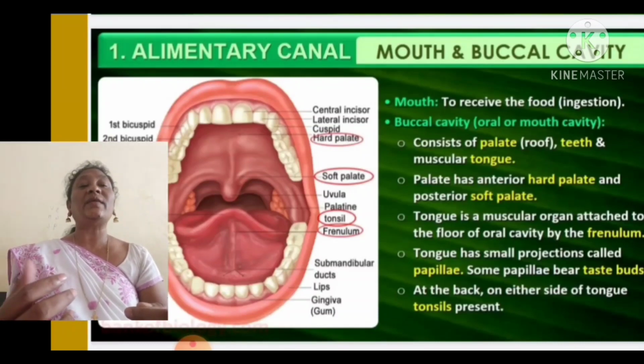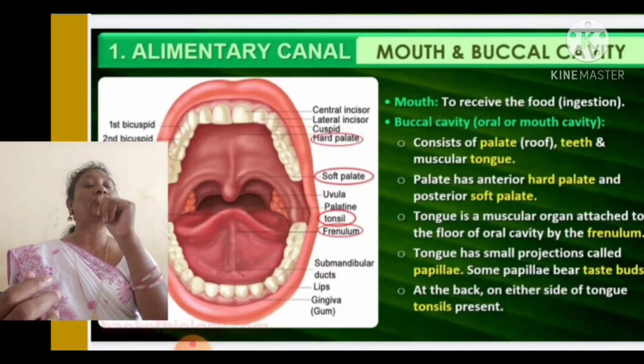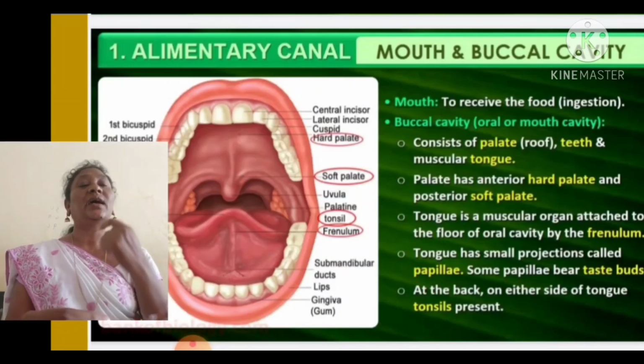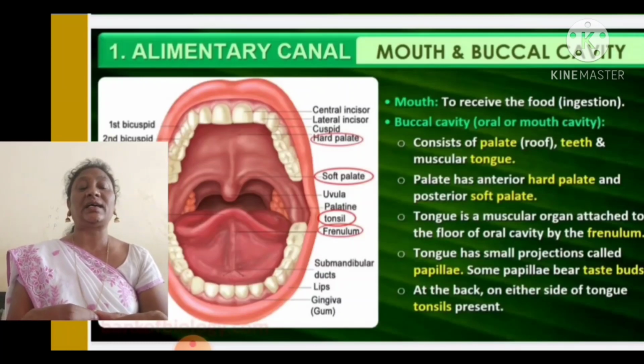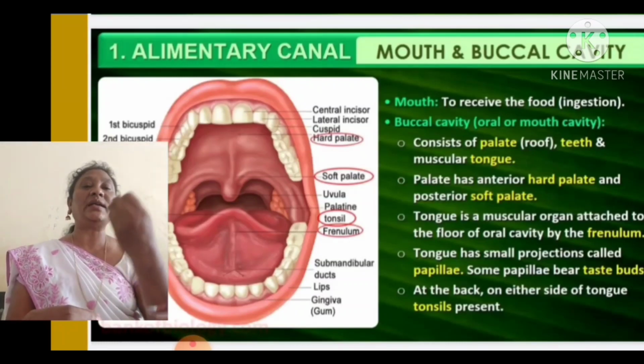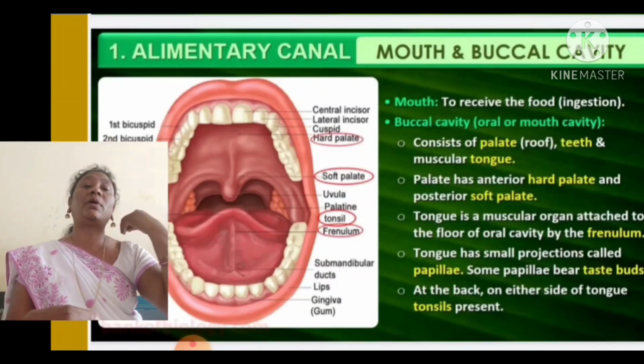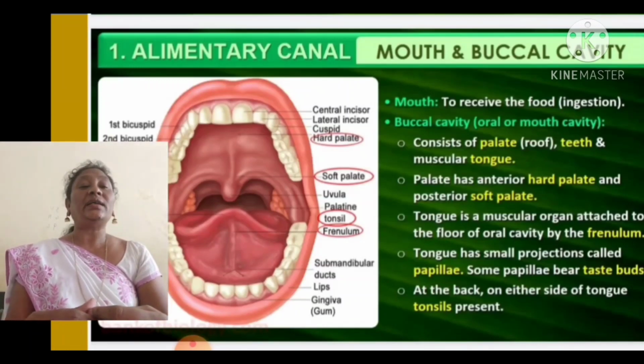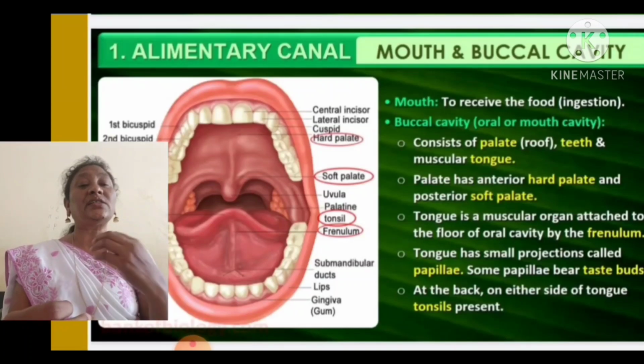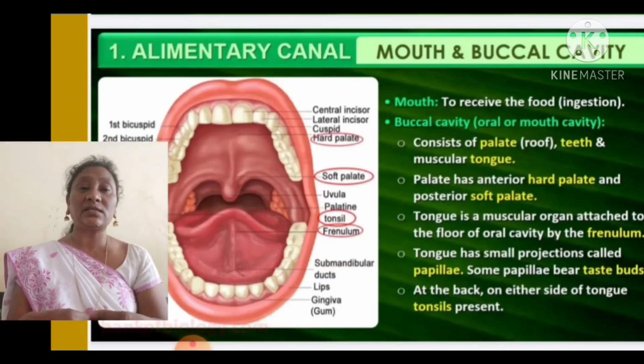So the buccal cavity consists of a palate, the roof part, and we have teeth, and the muscular organ we call the tongue. The palate has an anterior hard part and a posterior soft part. Anteriorly means the external part and posteriorly means the inner part. So the palate is very hard anteriorly and soft posteriorly.